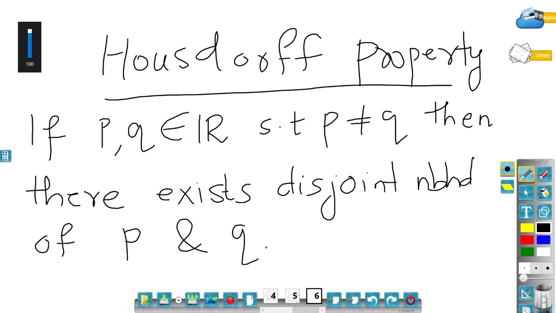So there must exist a disjoint neighborhood. So it says the existence of disjoint neighborhoods.